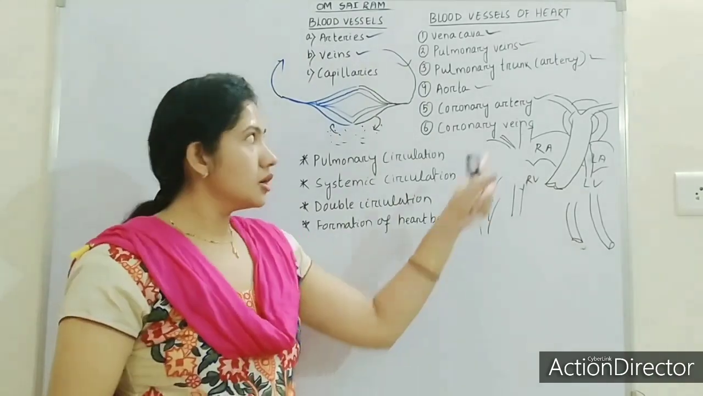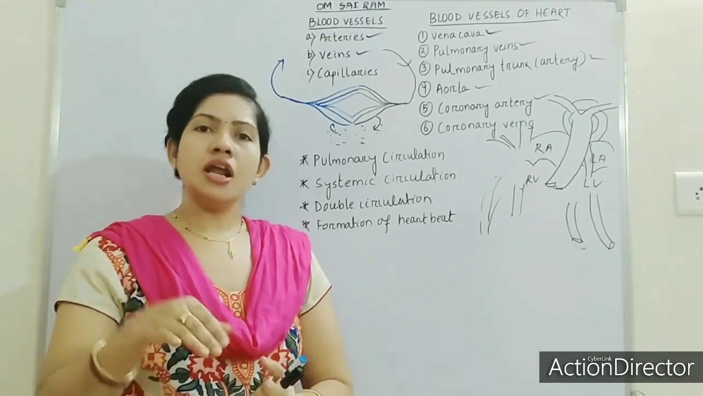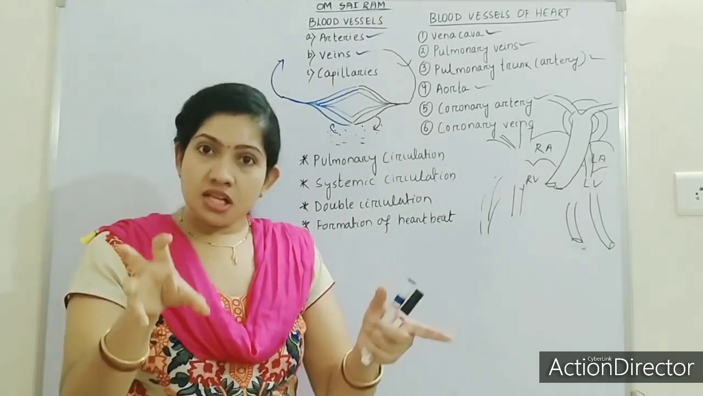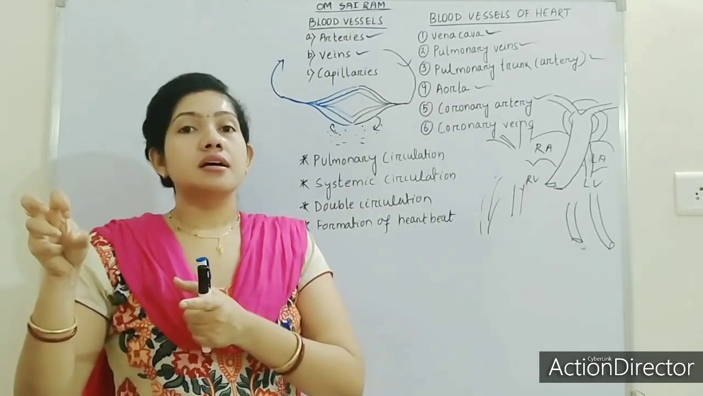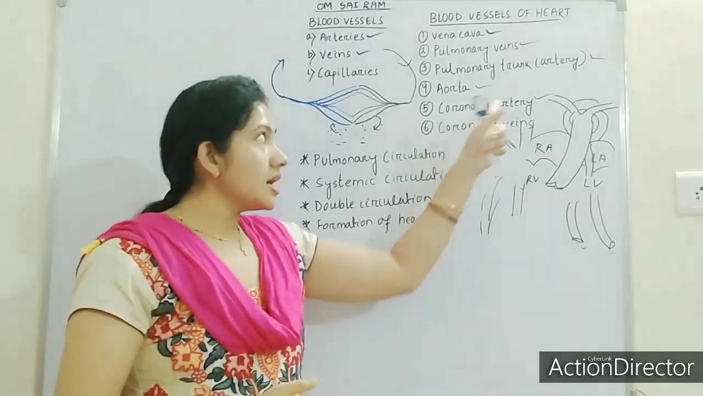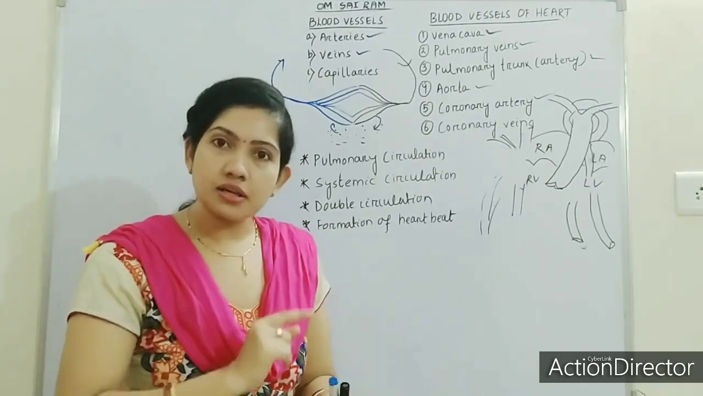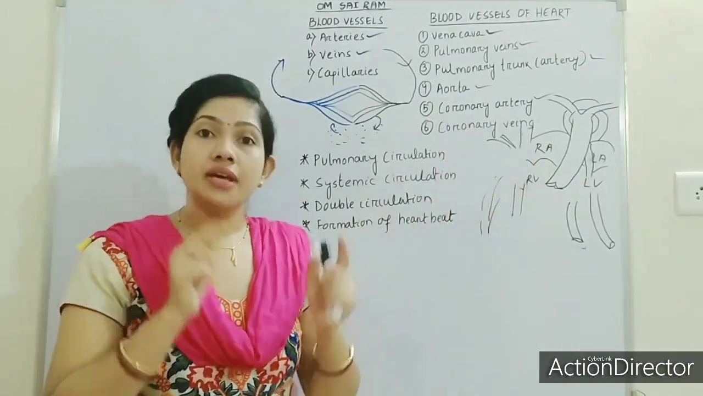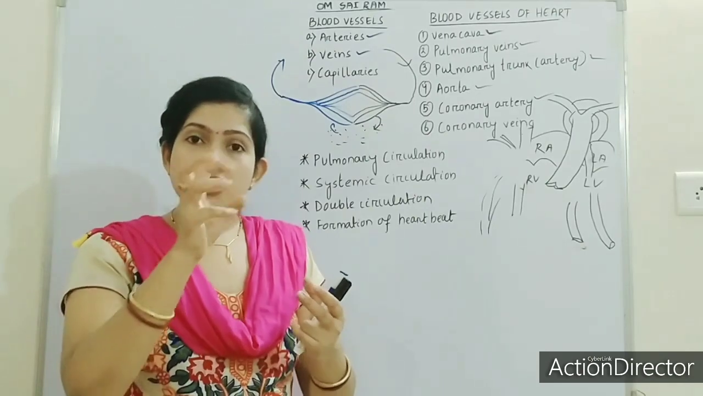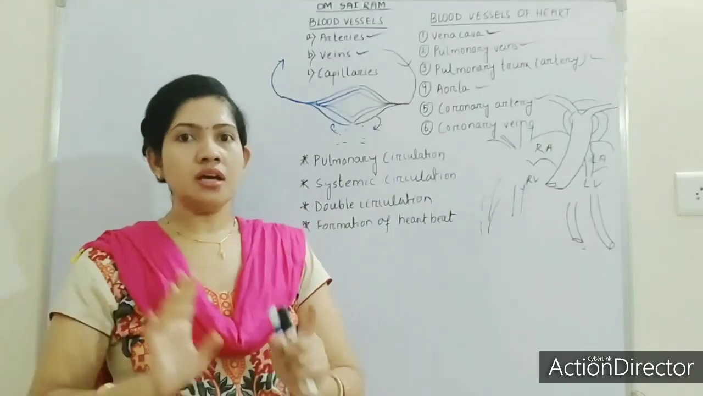The same, opposite: what are coronary veins? Coronary veins are the veins which take the unwanted particles, or the waste blood, from the muscles of the heart and give it to the vena cava. Got it? Coronary arteries are the arteries which are supplied to the cardiac muscle, and coronary veins are the veins which take the waste material from the cardiac muscles and pour that waste material into the vena cava.